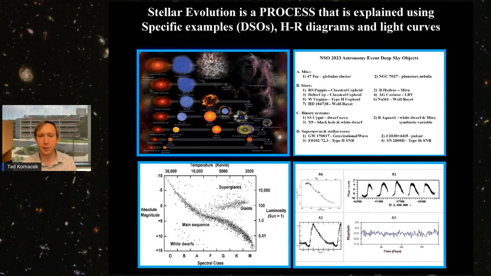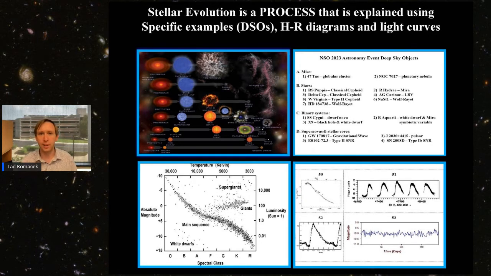We also study this using diagrams like the HR diagram shown in the bottom left here. And this is a way to view stellar evolution in graphical form. And so HR diagrams are a critical part of the event that we include every year. And then we also study this using light curves, because stars in different parts of the HR diagram cause different manifestations of variability from the stage that they are on the HR diagram.